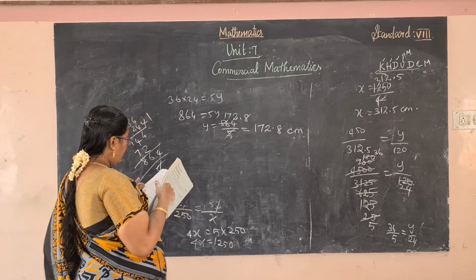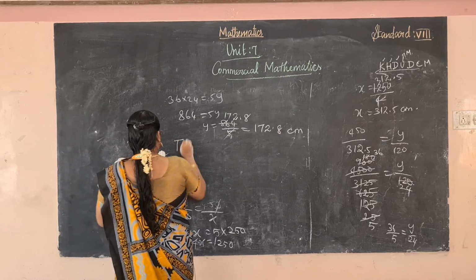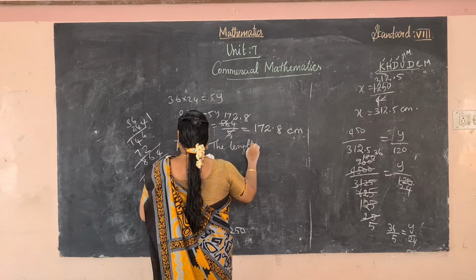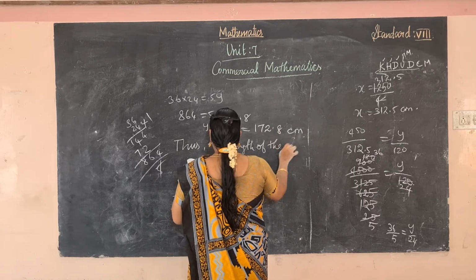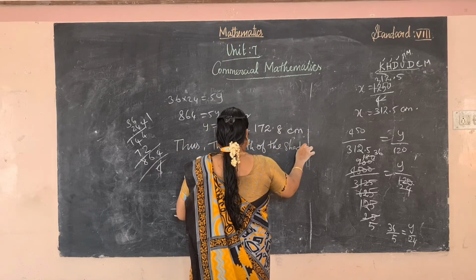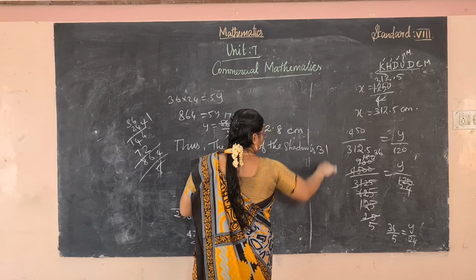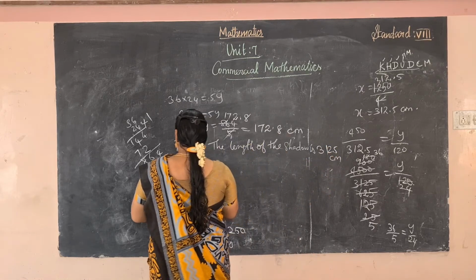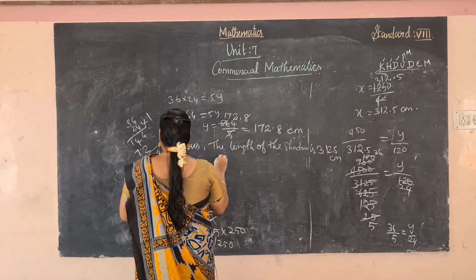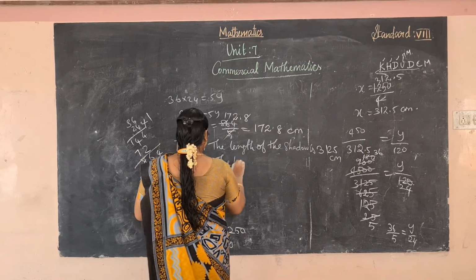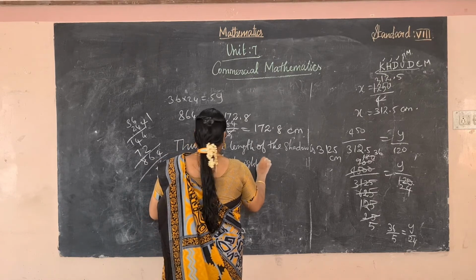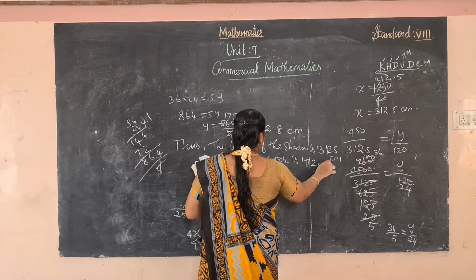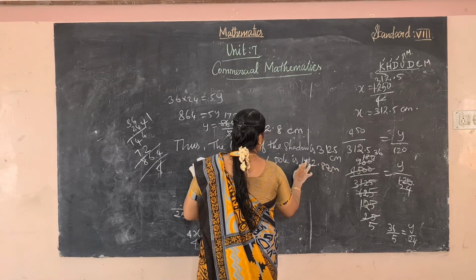So the first one, the length of the shadow is 312.5 centimeter, and then the height of the pole is 172.80 centimeter.